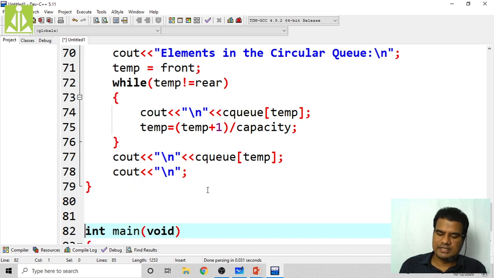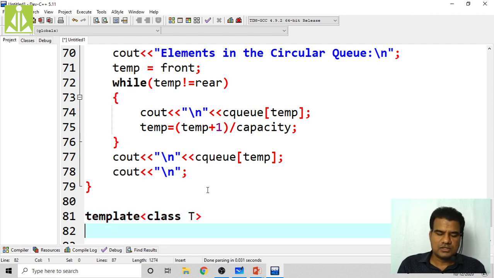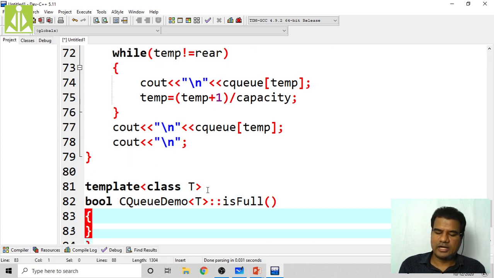Then I have to write two small functions, isFull and isEmpty. Template class T, the isFull return type is boolean, class name CQ demo of T, scope resolution, function name isFull. It will not take any parameters.